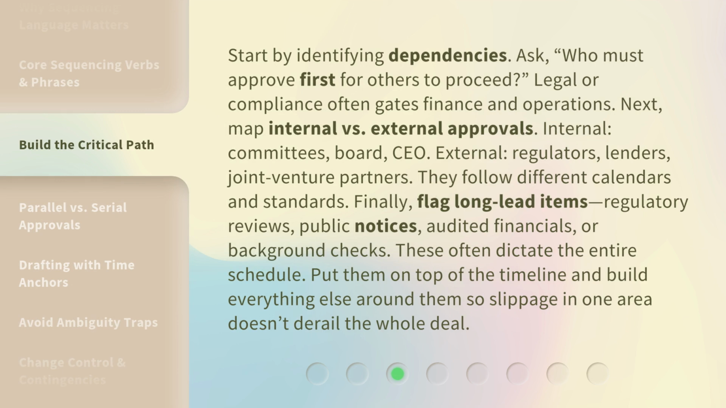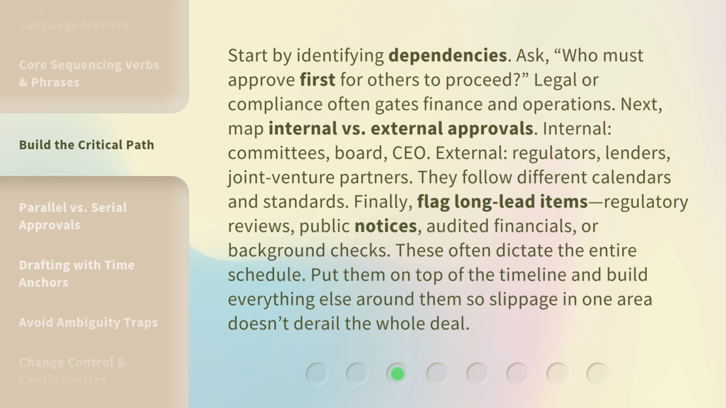Start by identifying dependencies. Ask, who must approve first for others to proceed? Legal or compliance often gates finance and operations. Next, map internal versus external approvals. Internal: committees, board, CEO. External: regulators, lenders, joint venture partners. They follow different calendars and standards.